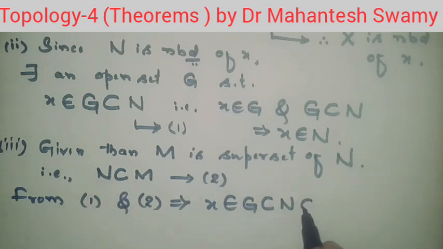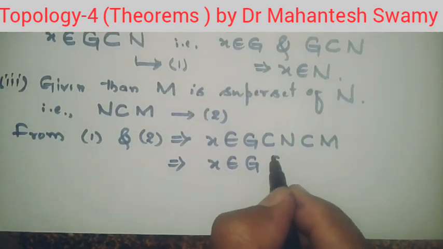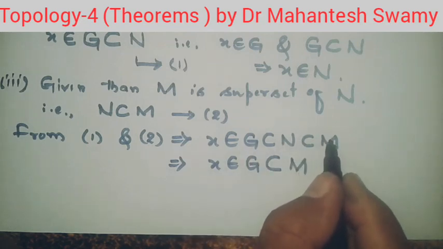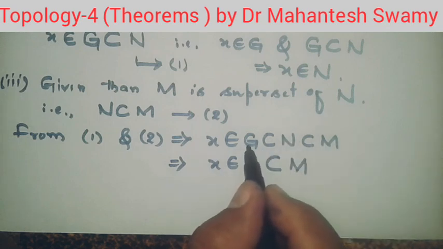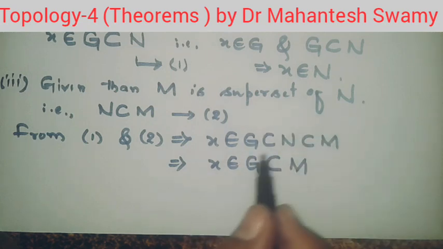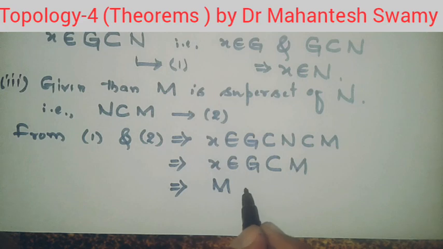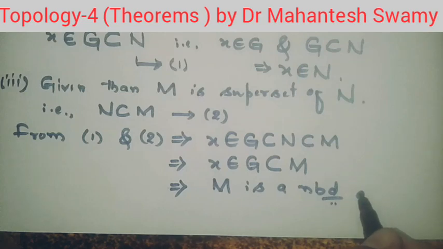N is belonging to M. So this implies X is belonging to G, the open set, and G is belonging to M. When G is a subset of N and N is a subset of M, then by transitivity G is a subset of M. So therefore X is contained in G and G is contained in M. This implies by the definition M is a neighborhood of the given point X. So this completes the third result.